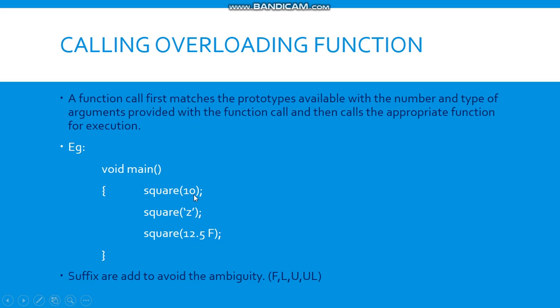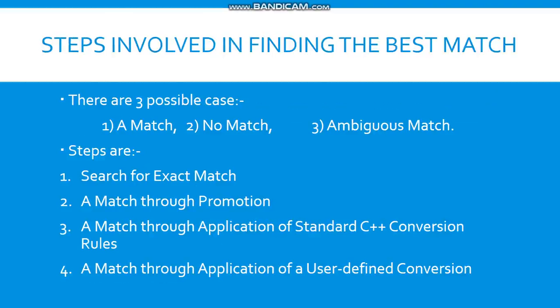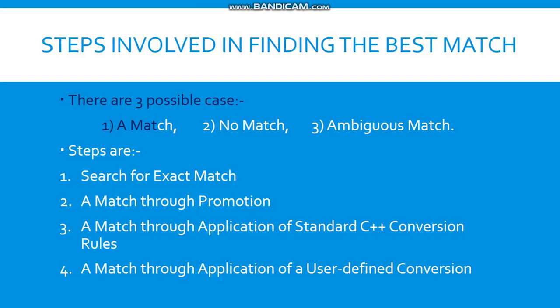For float we will write F, for long we will write L, U is for unsigned and UL is for unsigned long integer. For integers, if we are having a problem, for example if we write a phone number, it would be confused whether to call the integer or the long integer. To specify that the long integer is to be called, we write L. If we write just a simple integer value, it will directly call the int function. Using a suffix, we can remove the ambiguity between the functions being called.